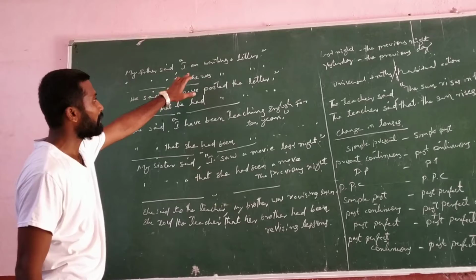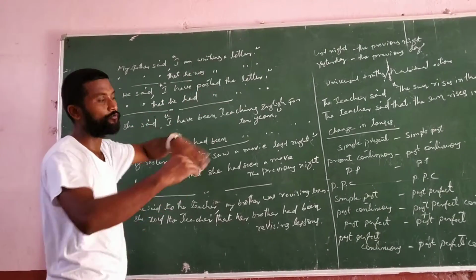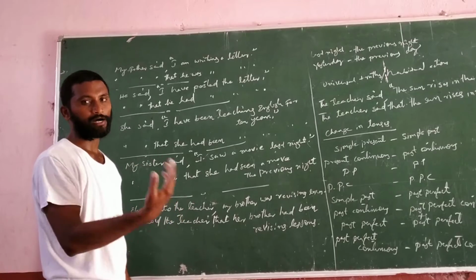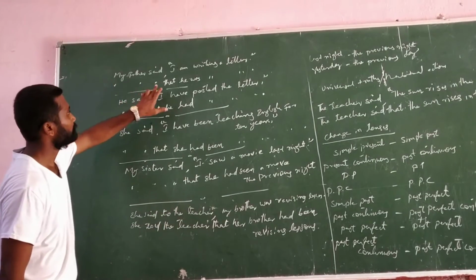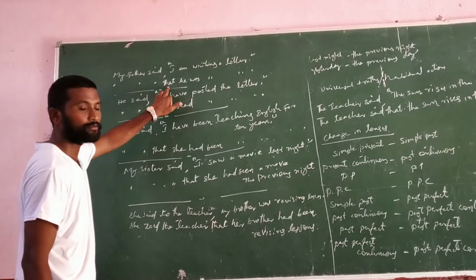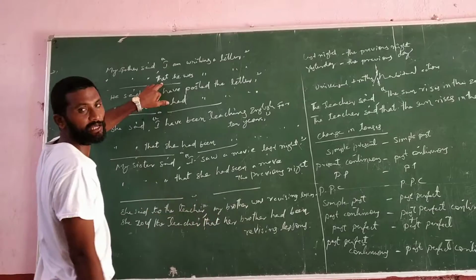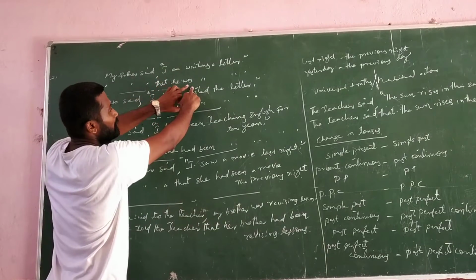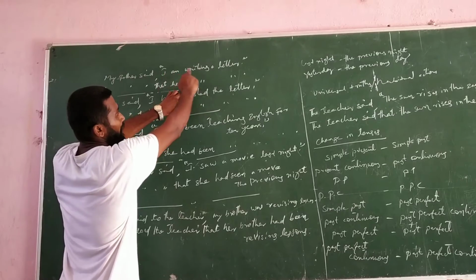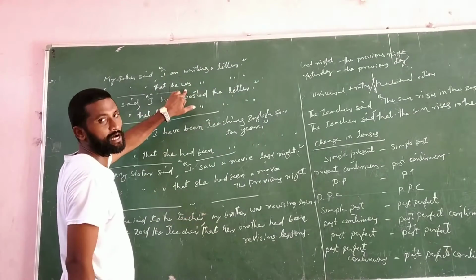My mother said, "I am writing a letter." This is present continuous tense. Now we have to change it into past continuous tense. My mother said that, the connecting word is that, she was writing a letter. I changed into she and am changed into was. Because I am writing a letter is present continuous, we changed it into past continuous.